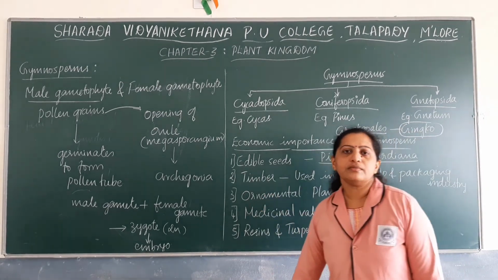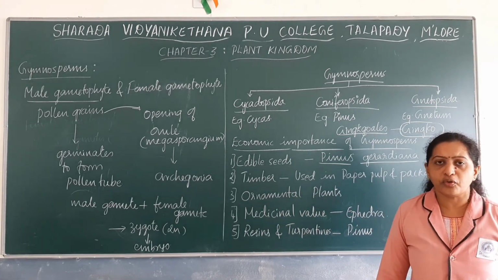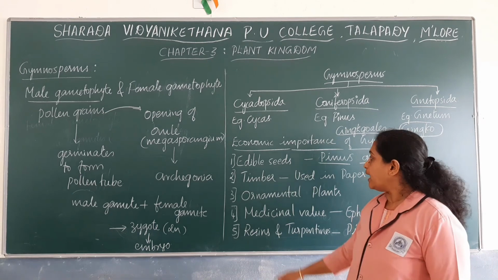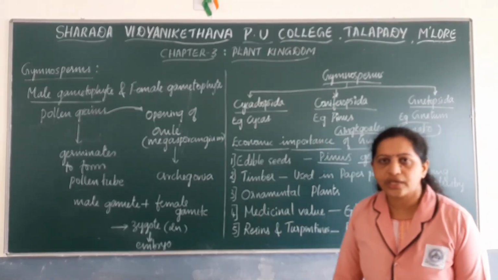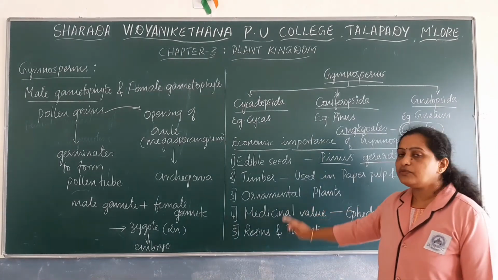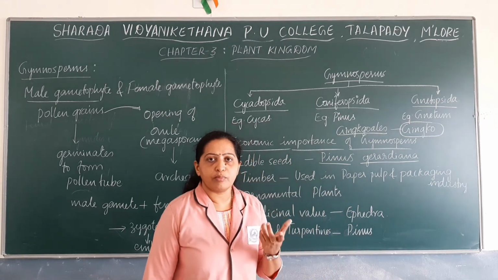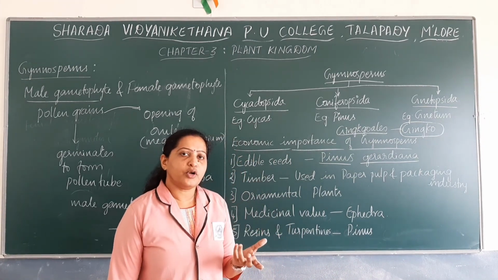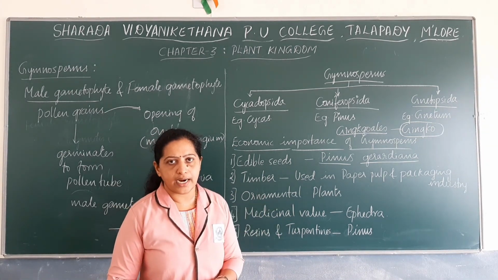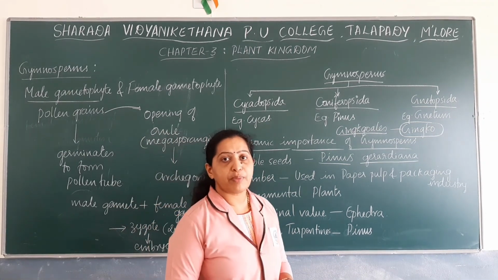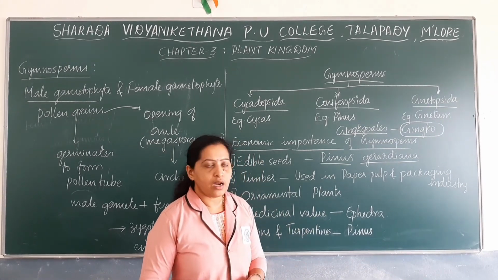Then gymnosperms are used as timber. These gymnosperms have soft wood, they are used as timber, and they are also extensively used in the paper pulp industry as well as the packaging industry. Then some gymnosperms, because of their beautiful leaf structure or beautiful plant form, are mainly grown as ornamental plants in gardens. For example, the Cycas and Pinus plants are mainly grown in gardens for their ornamental value.